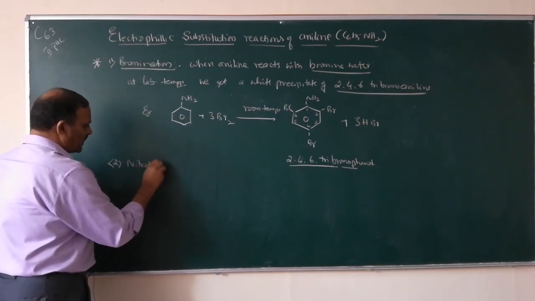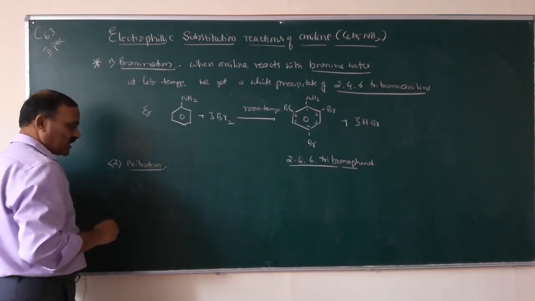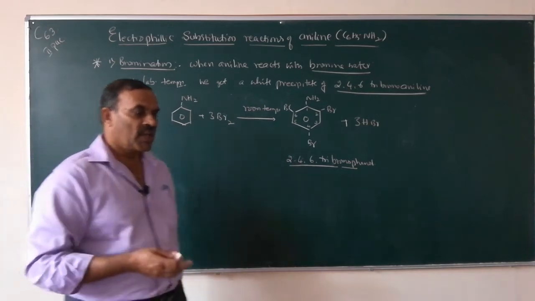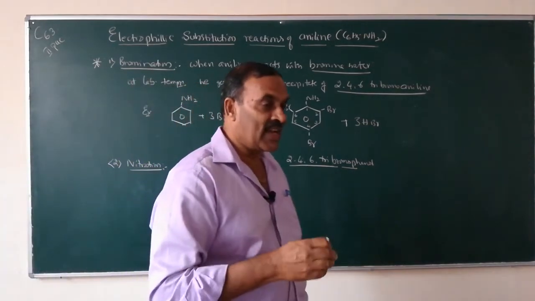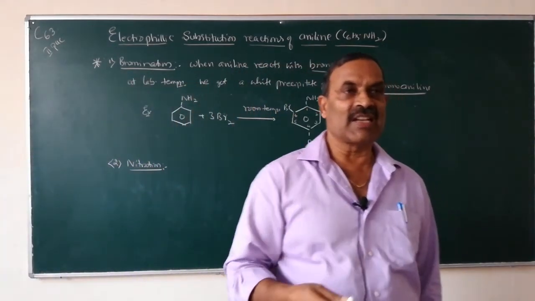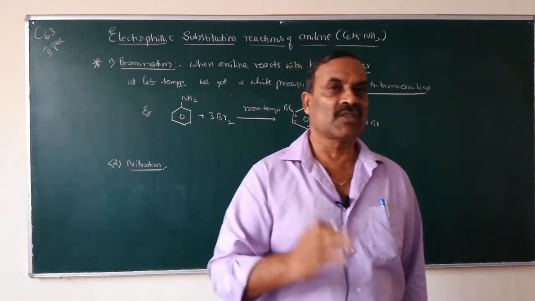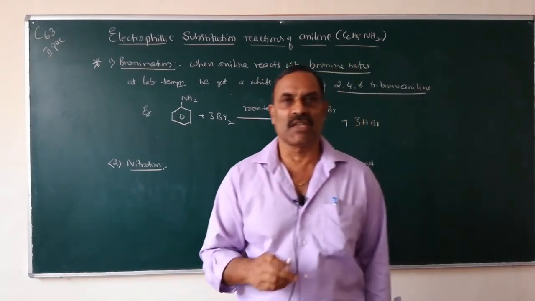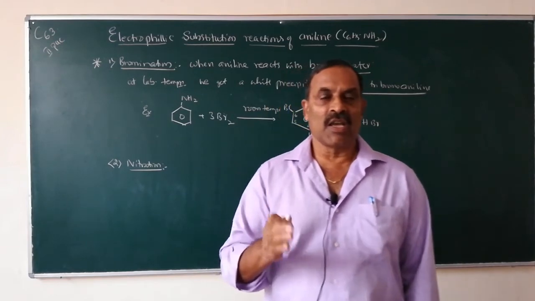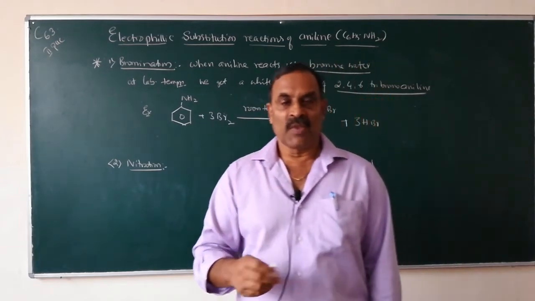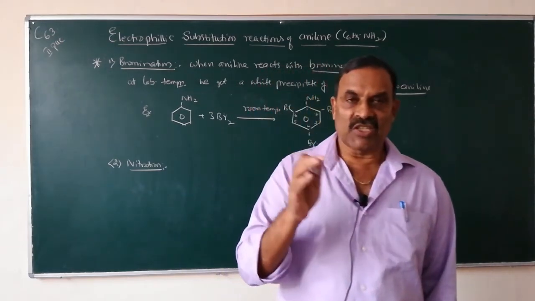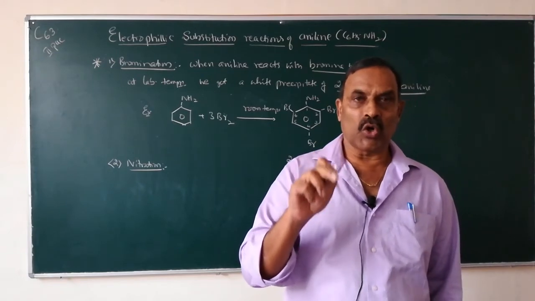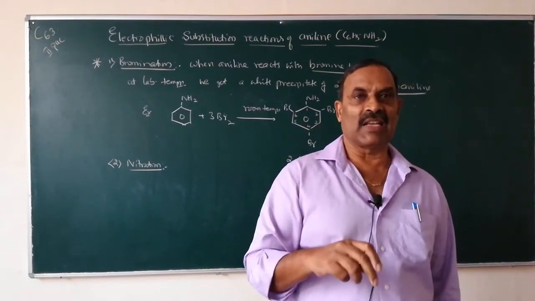nitration. What is nitration? When an organic compound reacts with a nitrating mixture, what is the nitrating mixture? A mixture of concentrated HNO3 and concentrated H2SO4 is called nitration mixture. This mixture introduces the NO2 group to the benzene ring.